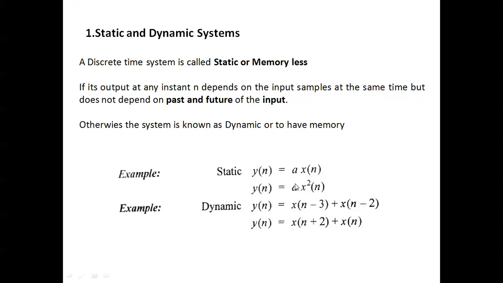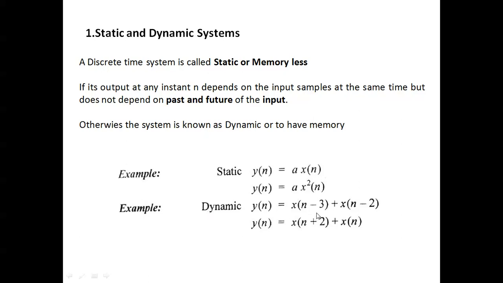Static means y of n is equal to a x of n, or y of n is equal to a x square of n. Static is memoryless. Here, the example for memoryless is one that doesn't have minus or plus. Minus indicates a past value, plus indicates a future value. So there is no minus or plus; that is called static.